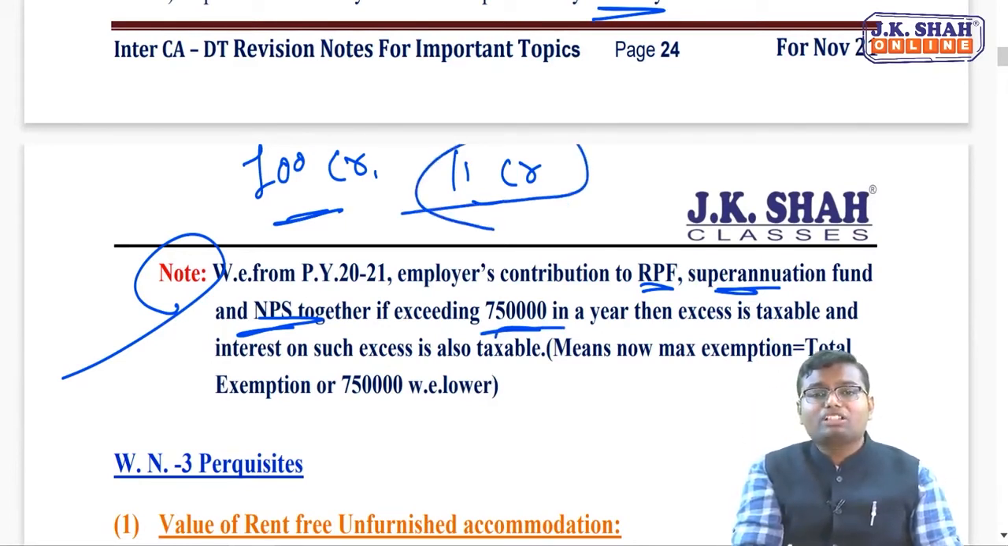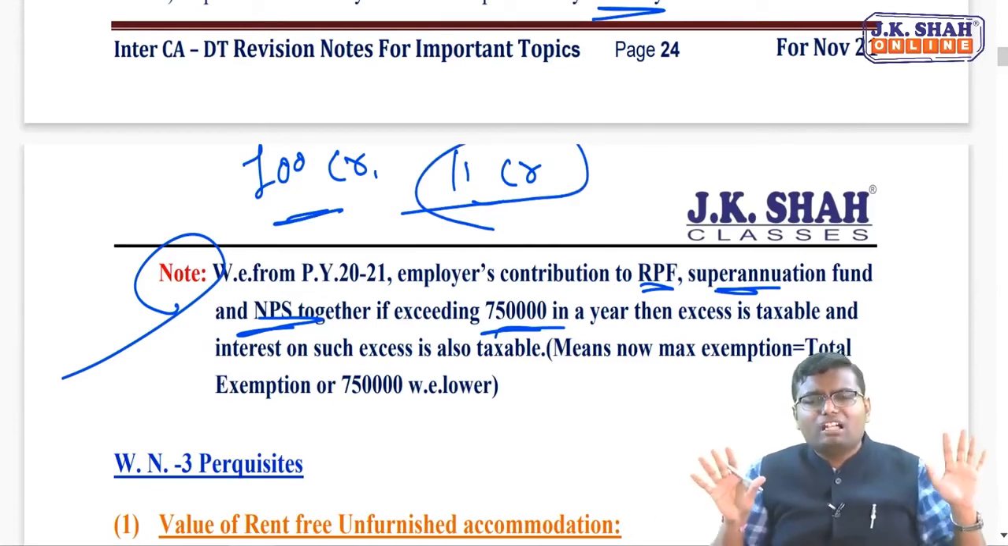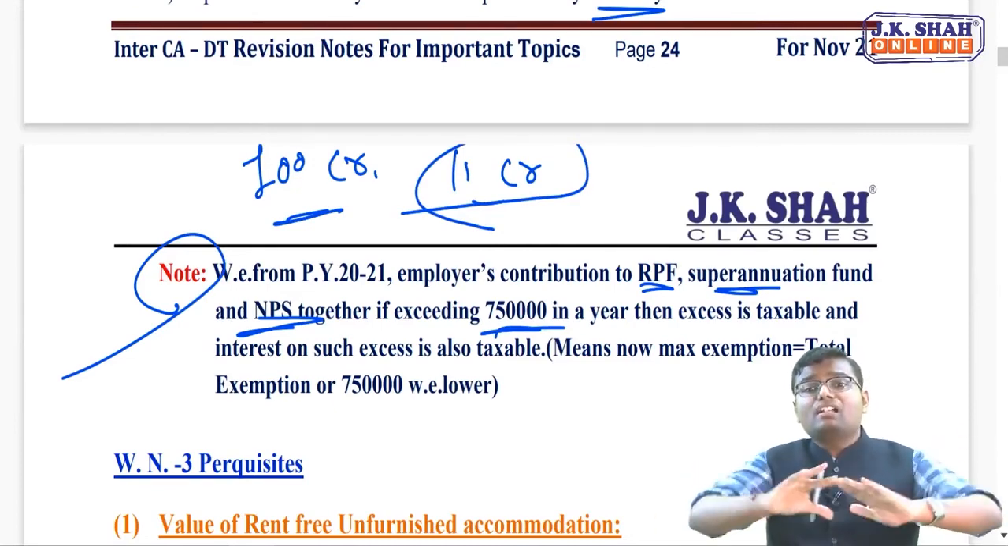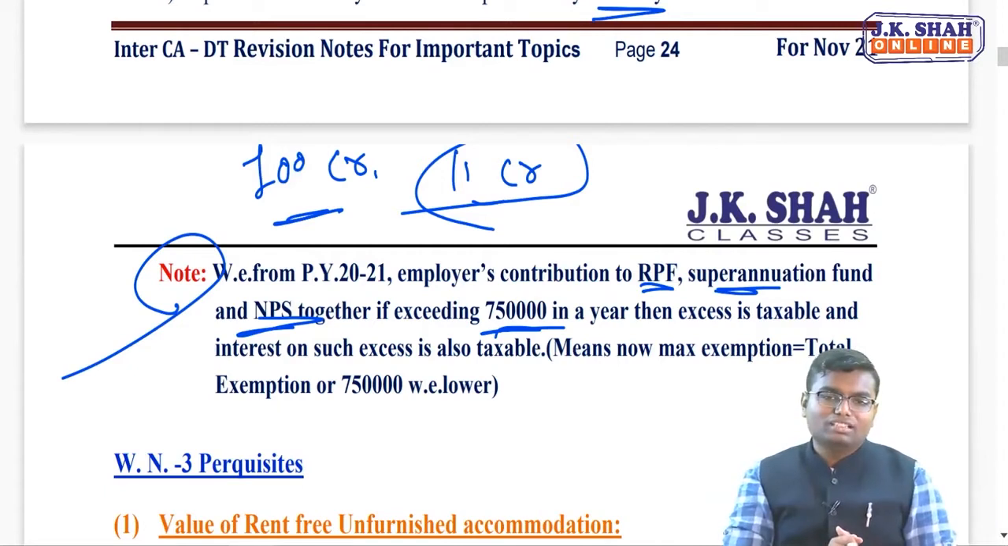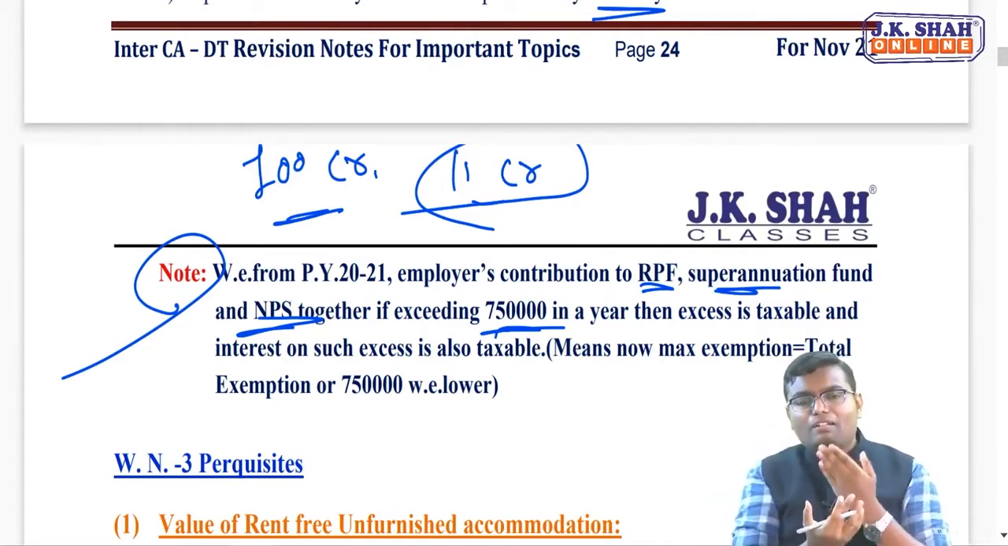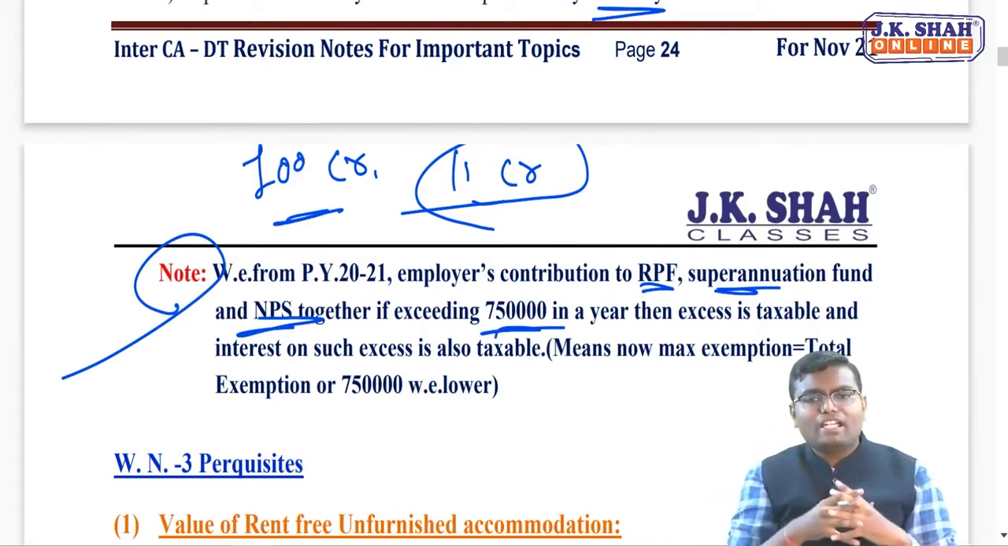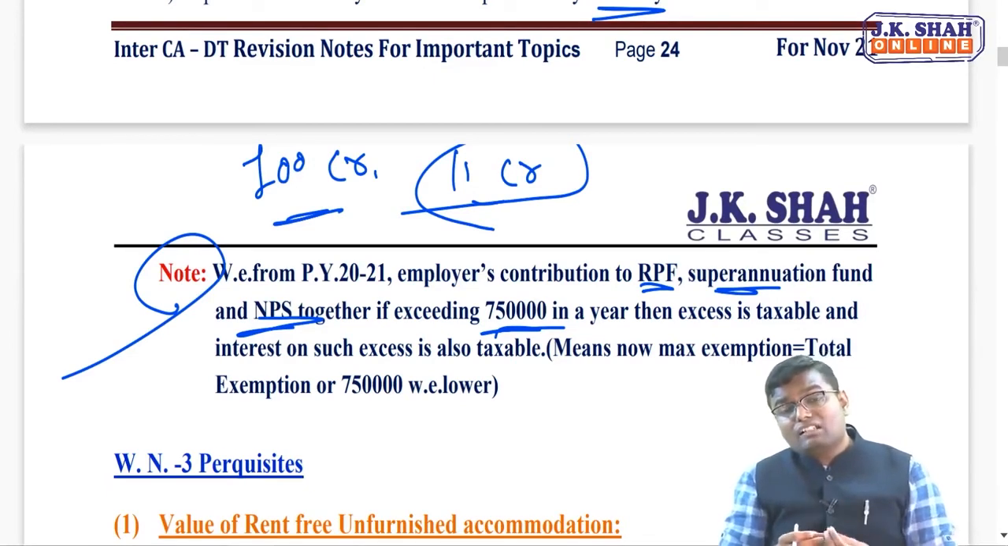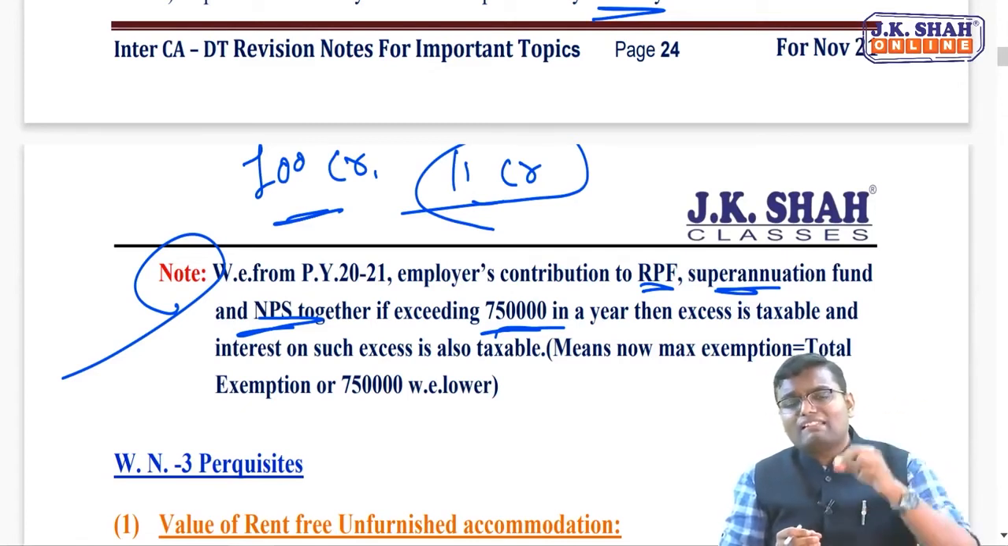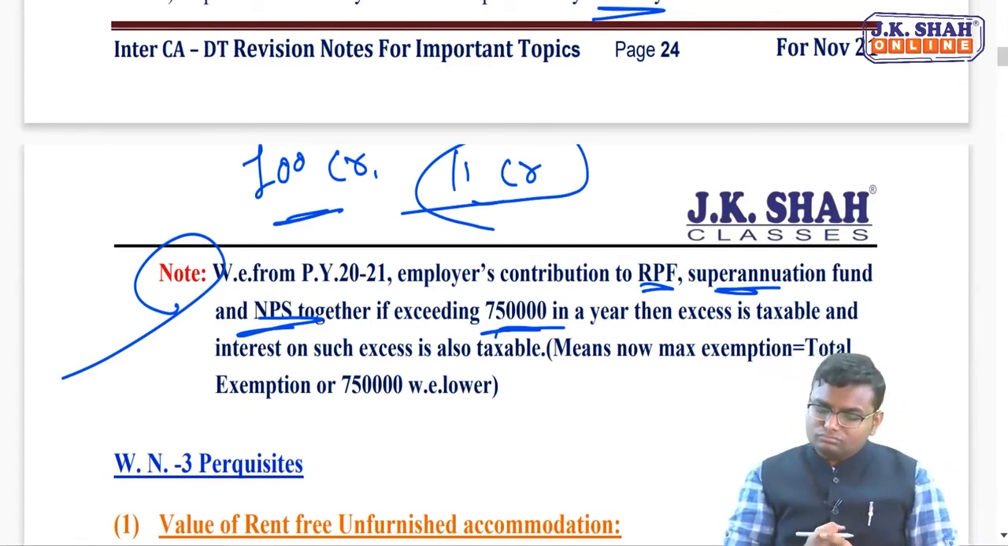Now my exemption will be only 7,50,000. Balance entire amount will be taxable to me. So employer contribution to RPF, superannuation fund, NPS together, if exceeding 7,50,000 per annum, that excess amount is taxable. And whatever is the interest accruing on that excess amount, even that is also taxable. So that was all about retirement benefits.